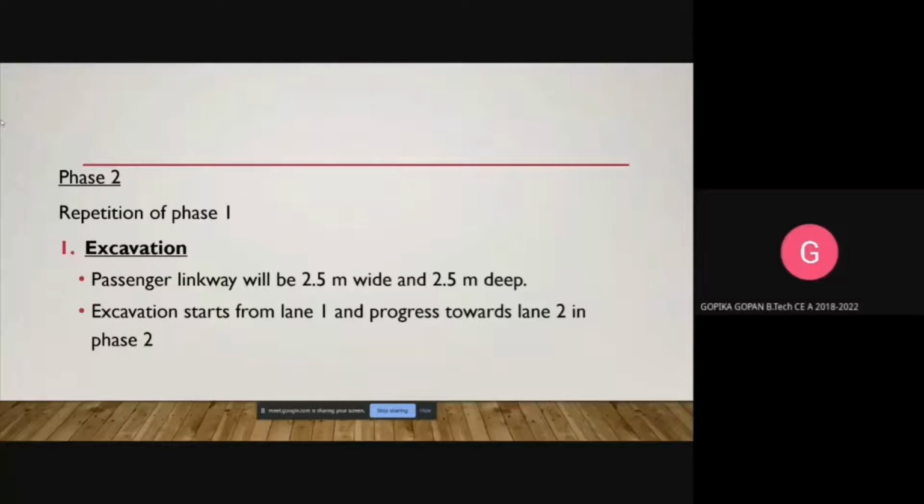Phase 2 is the repetition of phase 1 but in the other set of lanes. Next is excavation. Due to the high volume of passengers anticipated in this interchange, the passenger linkway will be 2.5 meters wide and 2.5 meters deep. So the excavation starts from lane 1 and progresses towards lane 2 at phase 2.